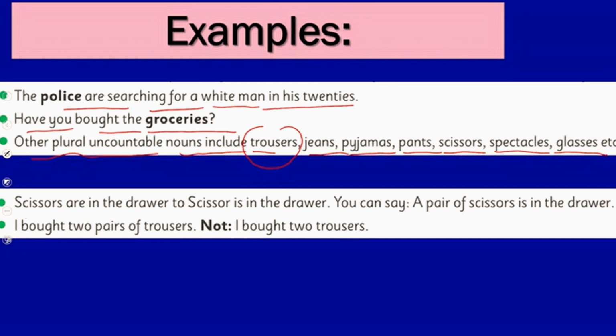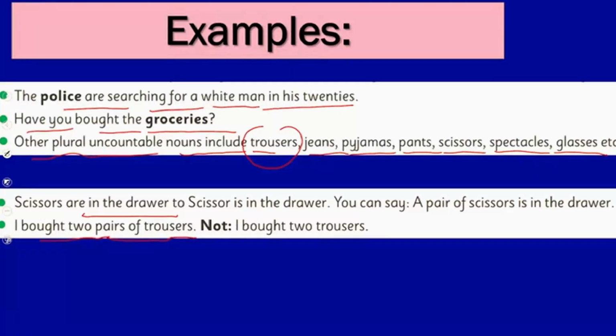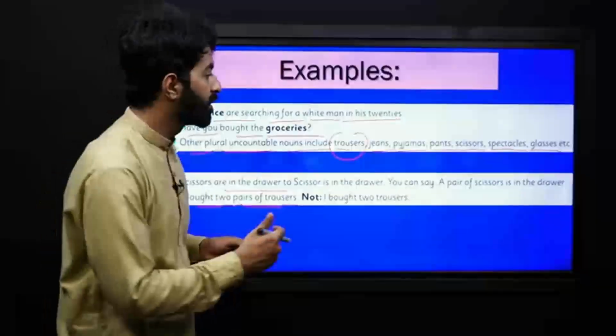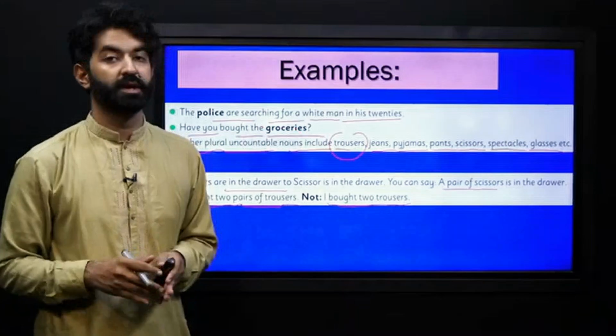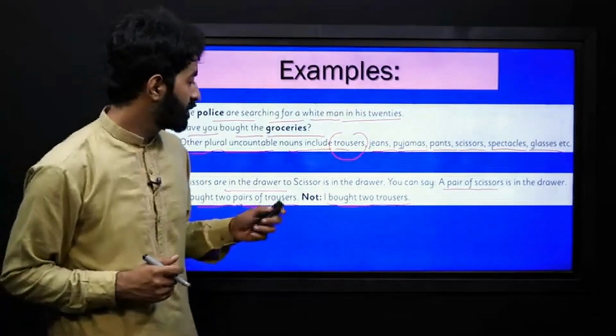Let's see. Scissors are in the drawer. Not a scissor is in the drawer. You can say a pair of scissors is in the drawer. Or I bought 2 pairs of trousers. We will say this, not I bought 2 trousers. You have to use phrases like a pair of scissors. So in one case you will use the phrase a pair of before the noun, but in the other one you cannot use the phrase a pair of with the uncountable noun.